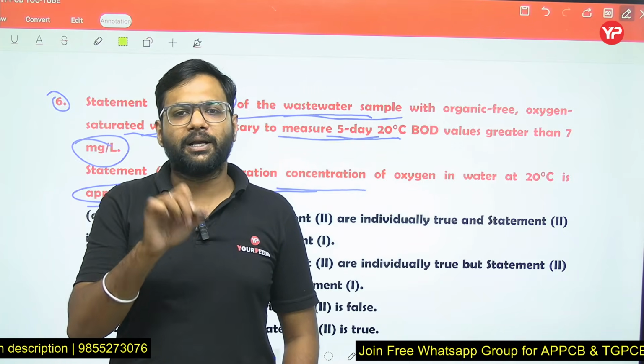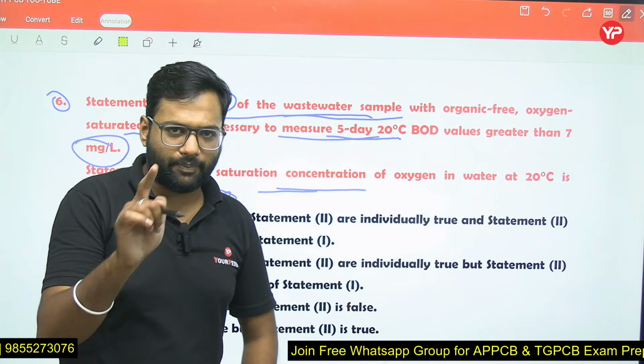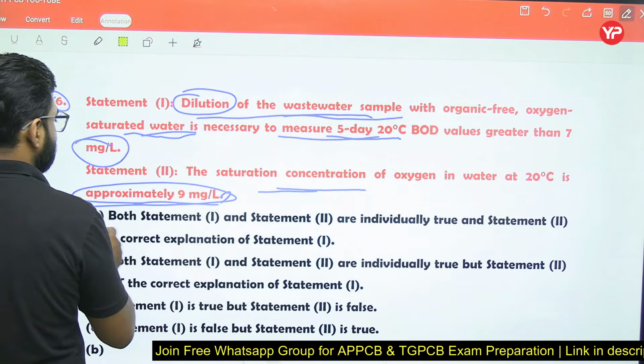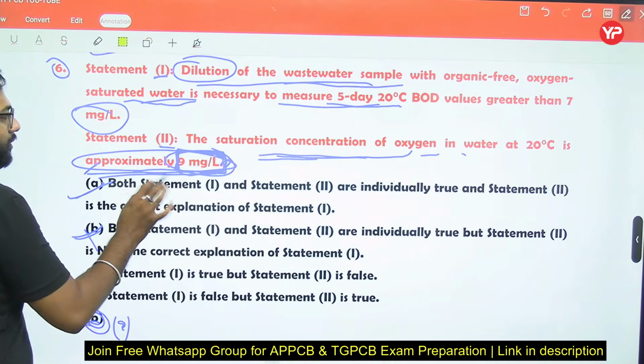So that's why it becomes necessary to dilute the water sample. Just remember this point. The saturation concentration of oxygen in water at 20 degrees Celsius is approximately 9 milligram per liter. So just correct it.